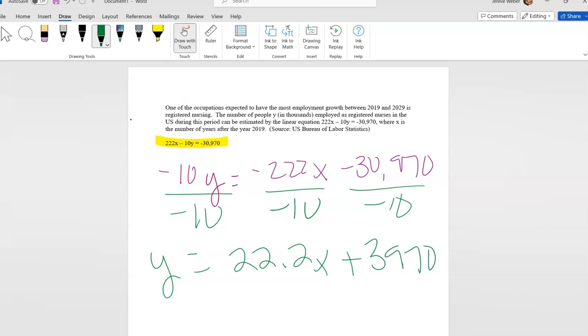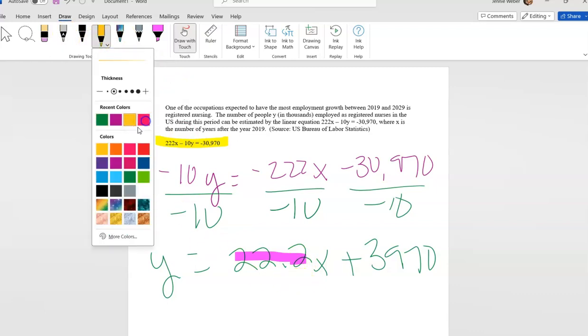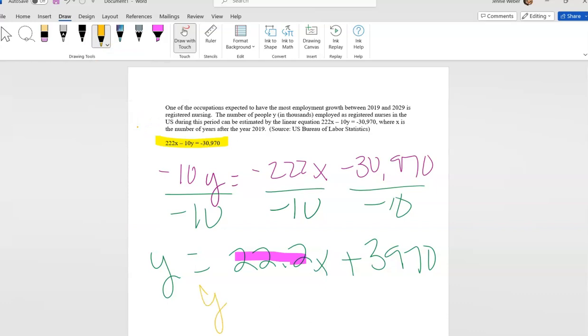So now, what we want to do is interpret this equation. This equation can actually tell us a lot, and that's the point of this. So what does the slope tell us? Well, first of all, what is the slope? Remember, we're looking at y equals mx plus b. Comparing this to y equals mx plus b, m here is my slope. So my slope is 22.2.